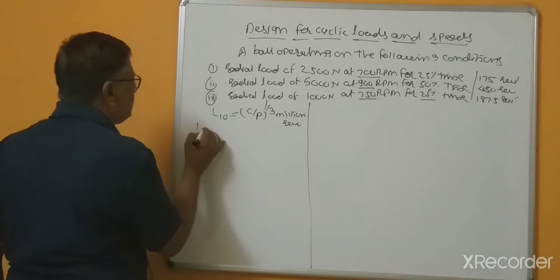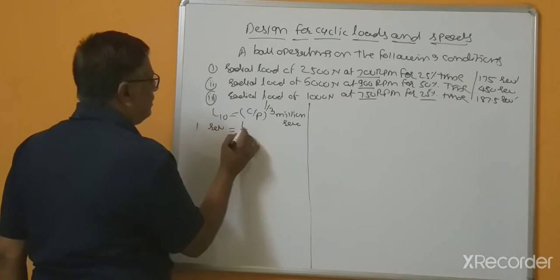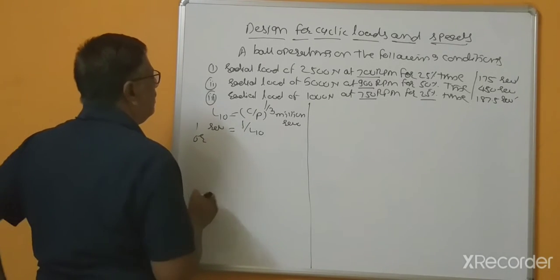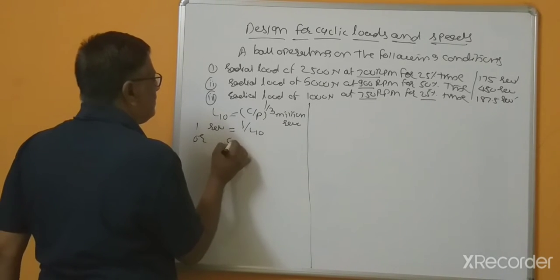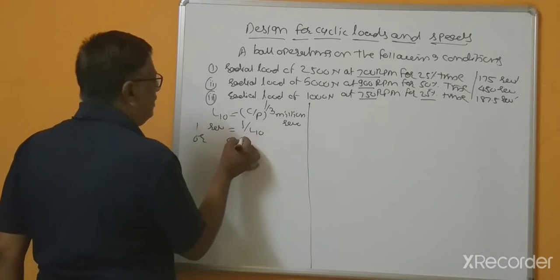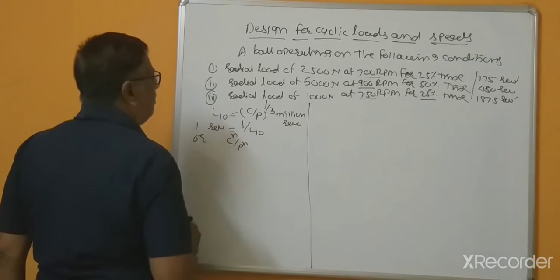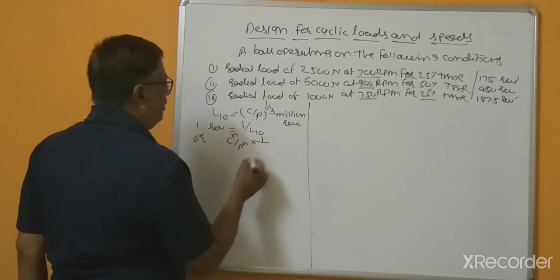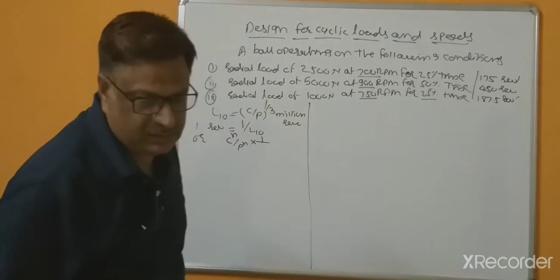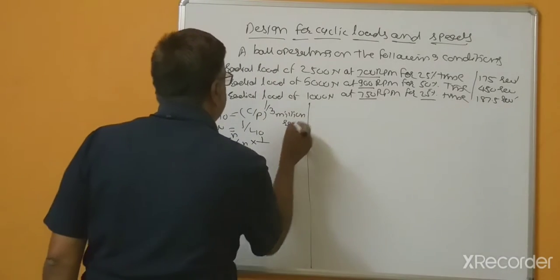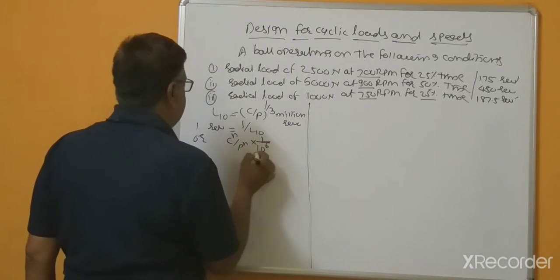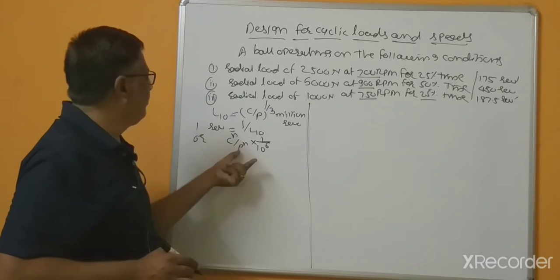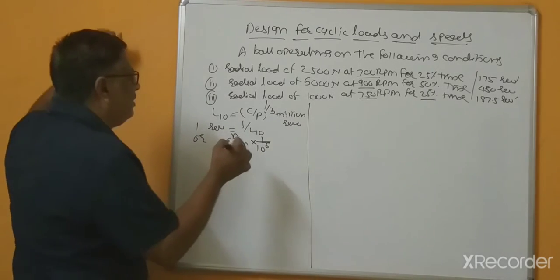So for one revolution, 1 divided by L10, or taking these terms to the right-hand side, C raised to n divided by P raised to n, times 1 divided by 10 to the power 6, because this is in million revolutions. So for one revolution, the life of the bearing is C raised to n, where C is the dynamic load carrying capacity and P is the equivalent dynamic load, times 1 divided by 10 to the power 6.